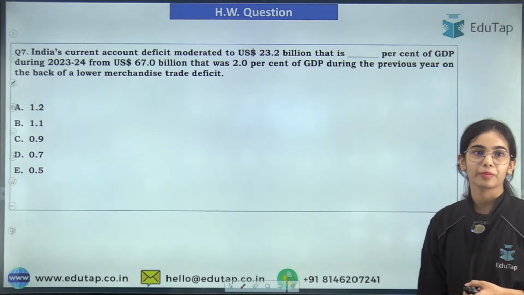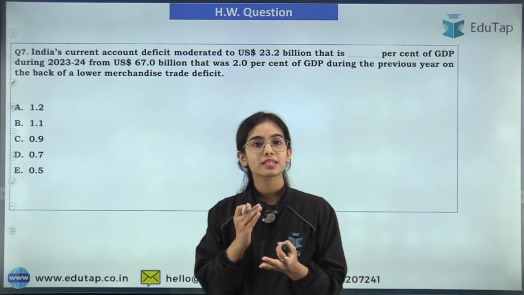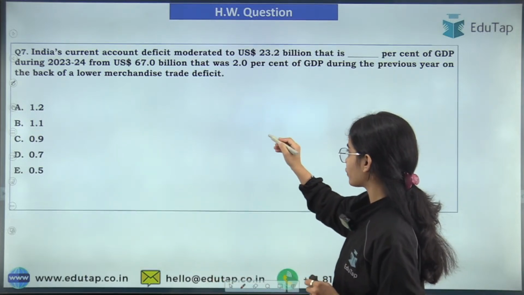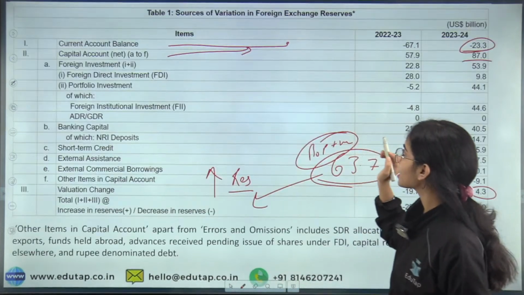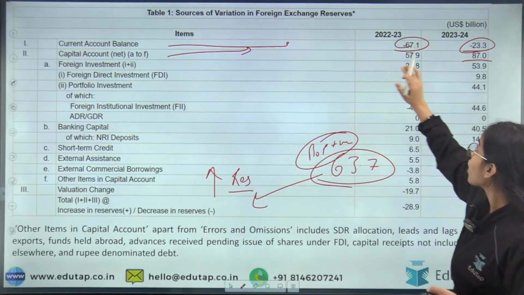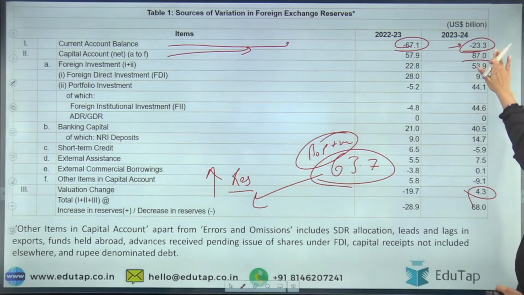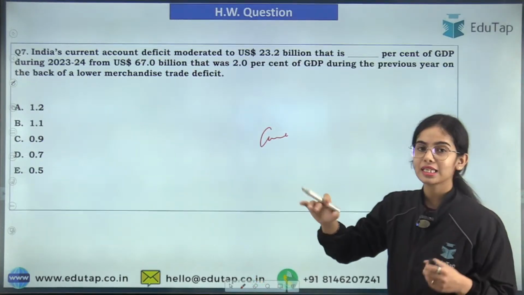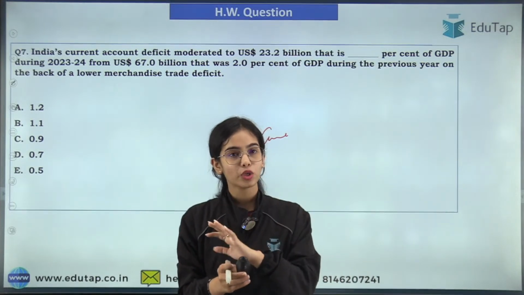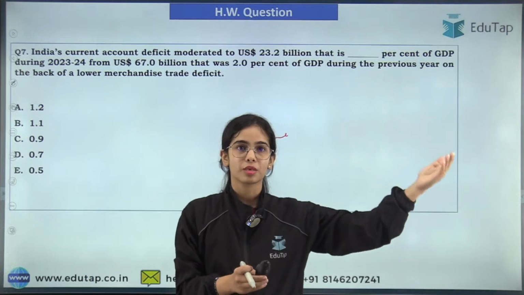Next question is that India's current account deficit moderated. That is correct. You can see that the current account was in deficit of $67 billion, but now in 2023-24, the current account was in deficit of only $23 billion. So the current account deficit has moderated, come down to $23.2 billion from sixty-something billion dollars.